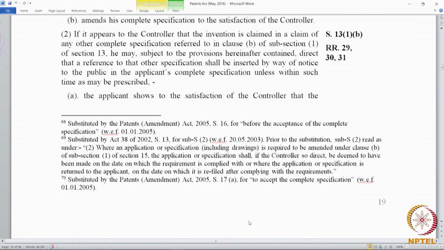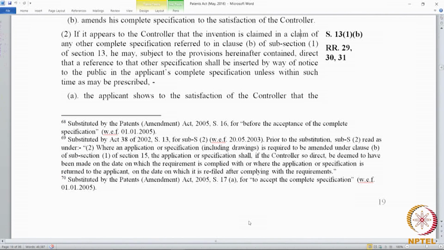So, the idea of a reference is to give notice to the public that the earlier application, which the applicant did not know about when he filed, covers or anticipates his invention. But the reference can be damaging, because then the earlier person can come and sue for infringement and say that you have filed a similar invention as mine.